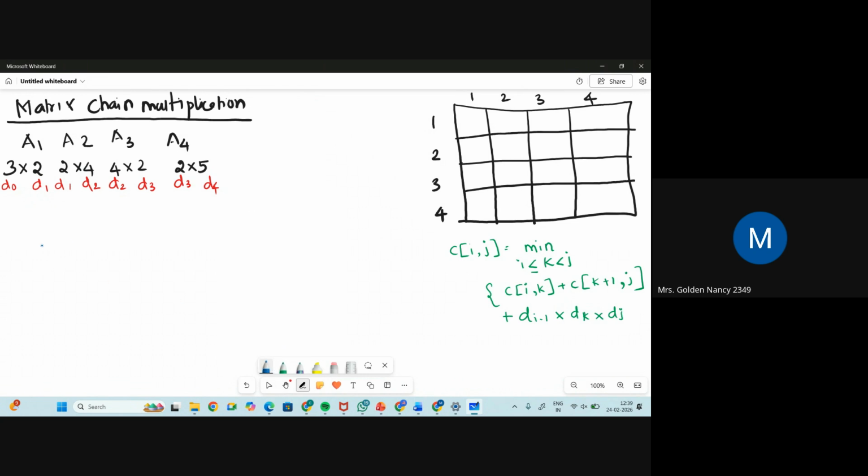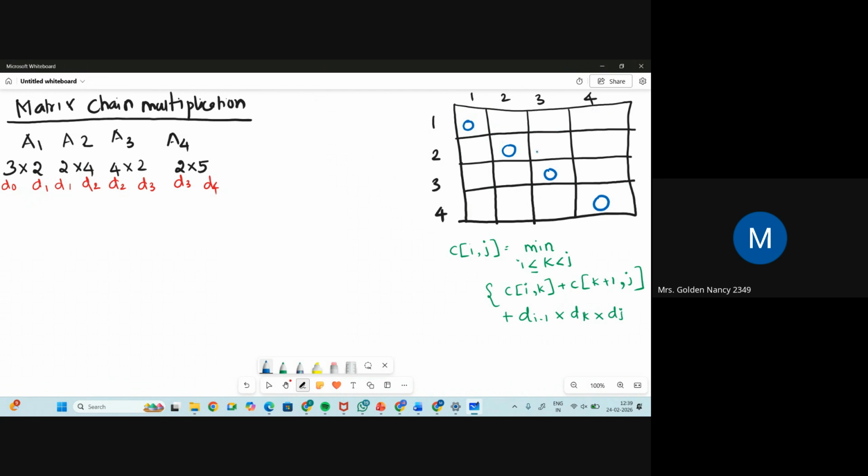Here first I want to look at the table. I don't want to concentrate on the lower half of the values. My diagonal will always be 0. I can solve either the lower half or the upper half. This is the diagonal, and this is the middle part, where I can solve either the upper part of the matrix or the lower part. So I am choosing the upper part.